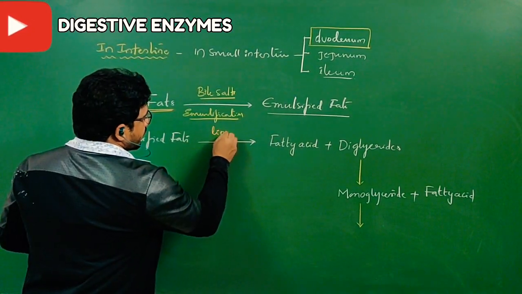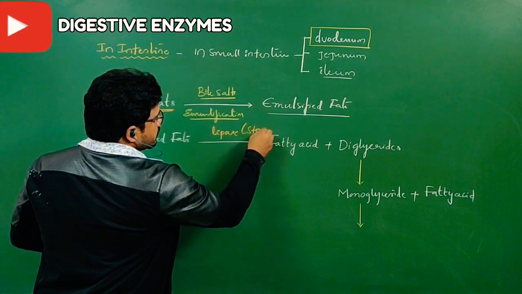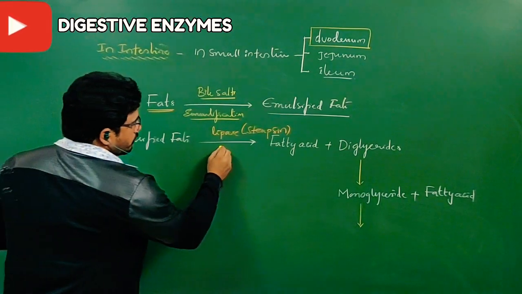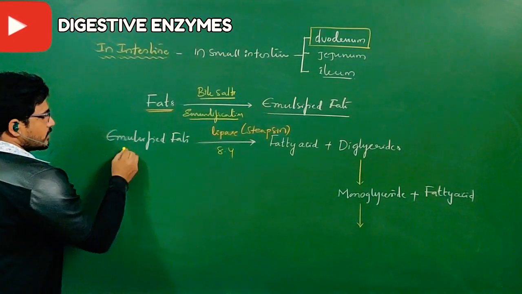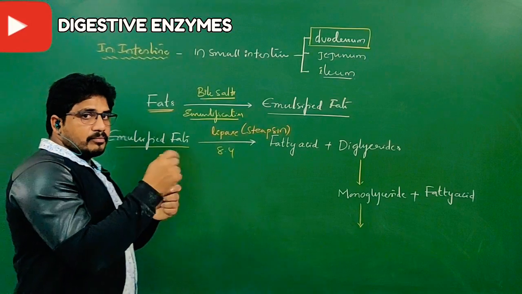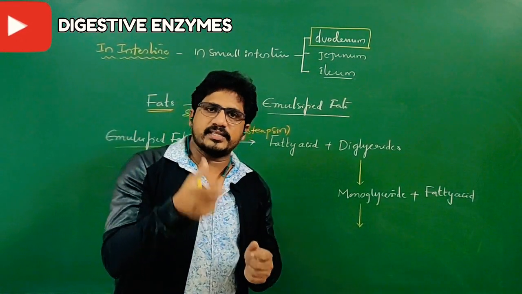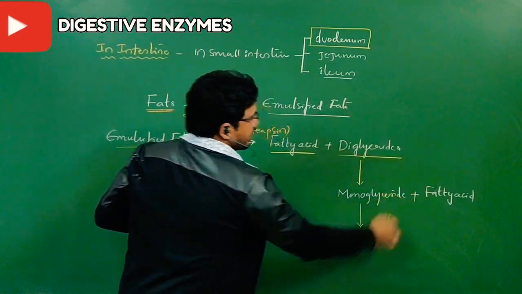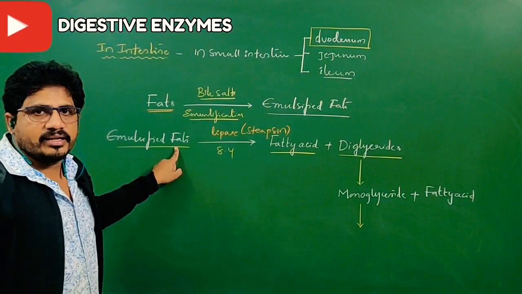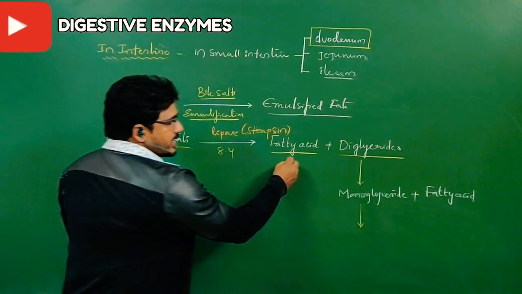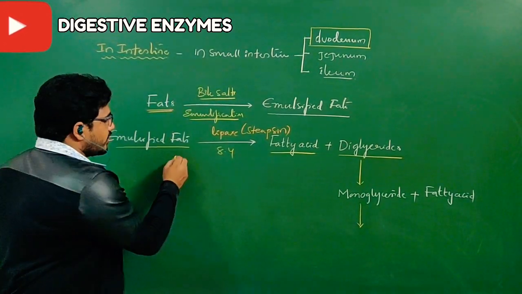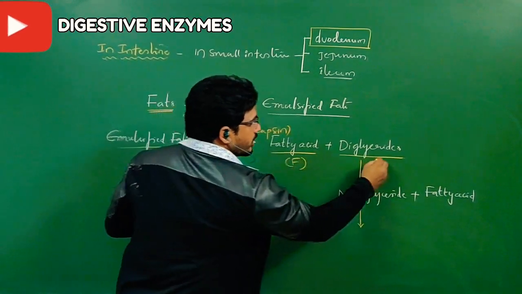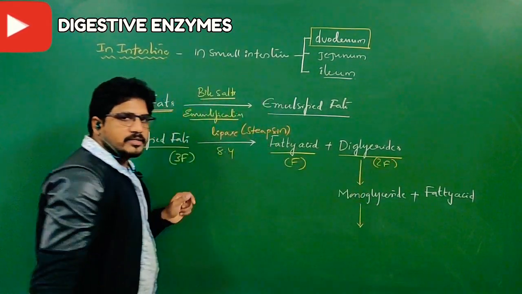Lipase. Pancreatic lipase is also called steapsin. This steapsin acts at pH 8.4. The emulsified fat, meaning the peel-removed vegetable, is easy to cut into pieces. Like that, emulsified fat can be cut into a fatty acid and a diglyceride. Fat means what actually? Triglyceride. Triglyceride means how many fatty acids will be there? Three fatty acids are there. But here one fatty acid has come out, so here two fatty acids plus glycerol are present.